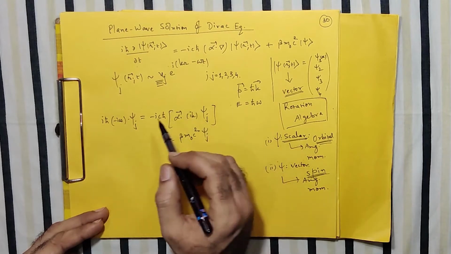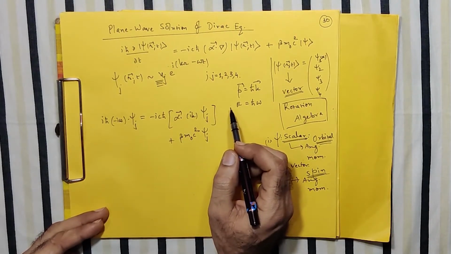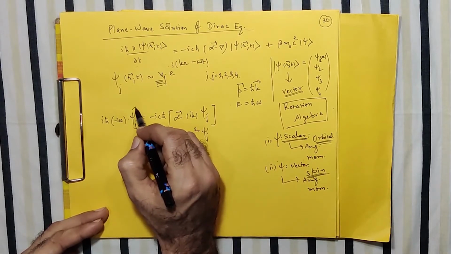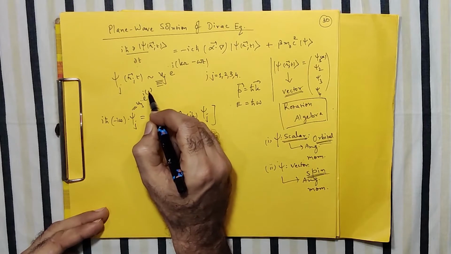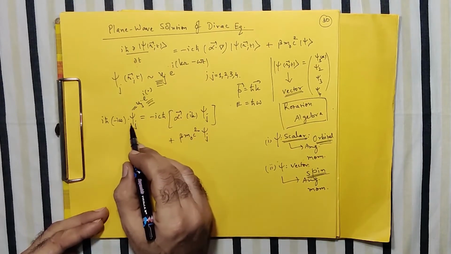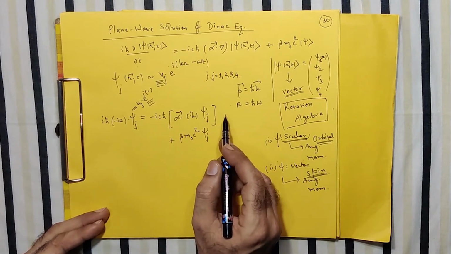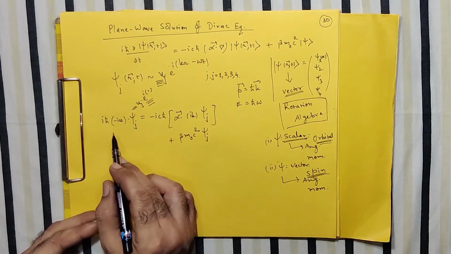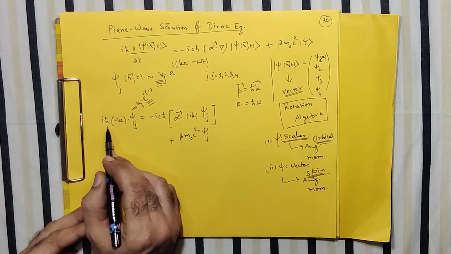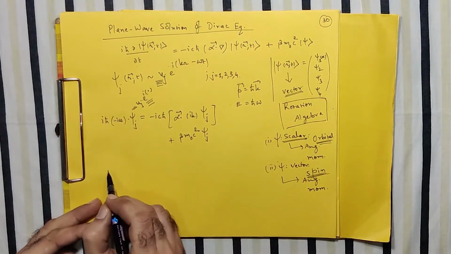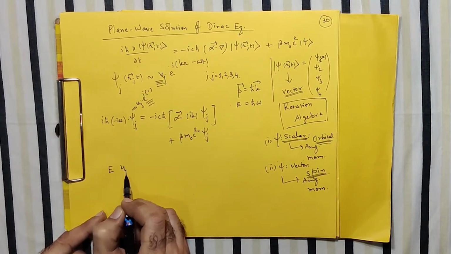So please don't be in a hurry to remove this psi_j throughout, but rather psi_j, which we can write as u_j into the exponential term, then the exponential term can be cancelled out throughout, because it is only the phase part that we can cancel out. And therefore now this equation I can write like this: i squared, minus 1, h cut omega, which I write as the energy. So this I can write E u_j, correct?